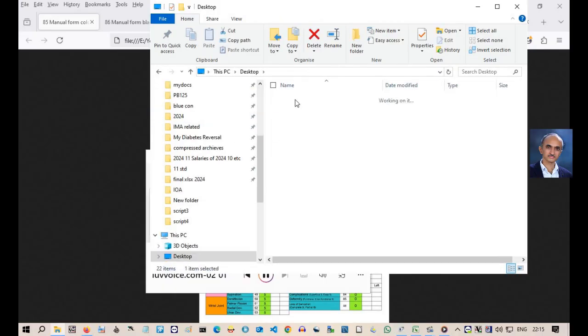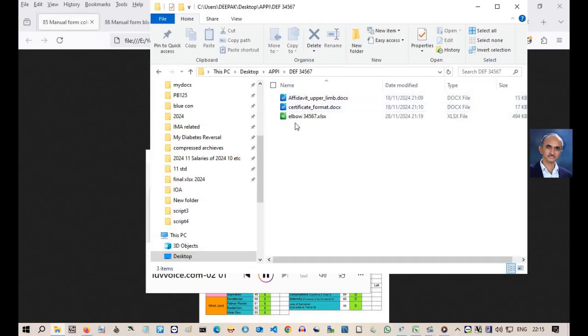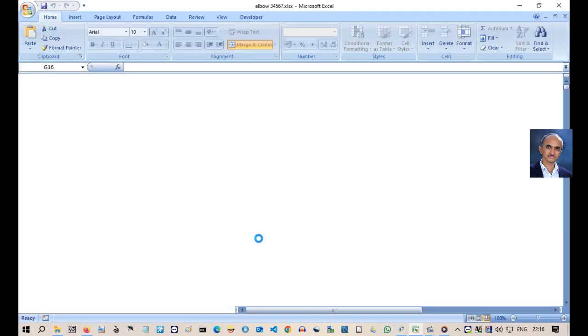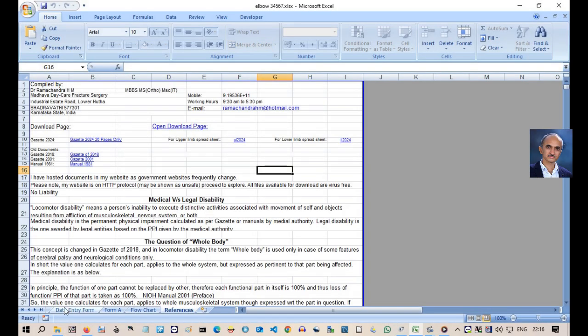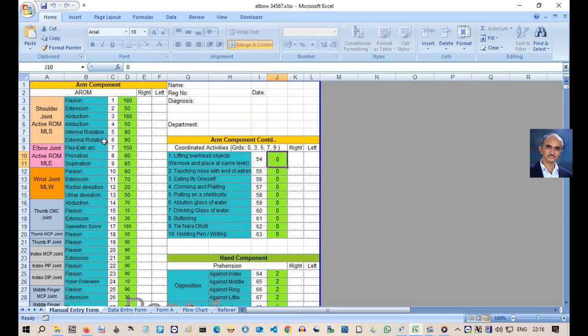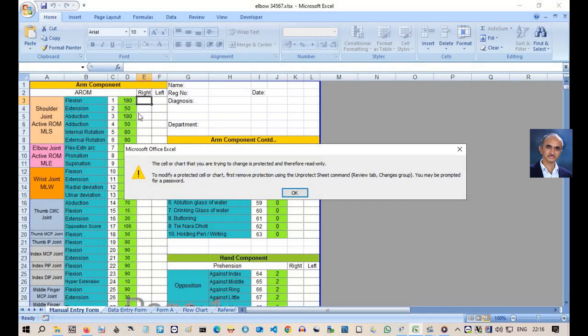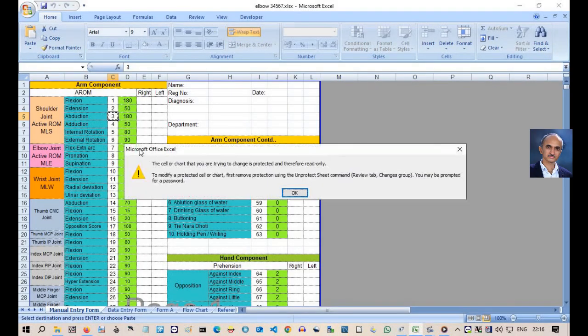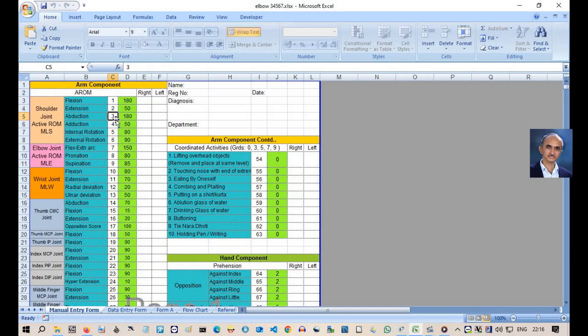Now, let us go back to the XLSX file of this previously described elbow case. You can see that I am in the last worksheet called References. Let me click the first worksheet. That opens the manual entry form. All the cells in this form are locked. If you try to type in, you get a message like this. That means the whole form is not editable, because it is meant for direct printing and to be written on and to be used after printing.